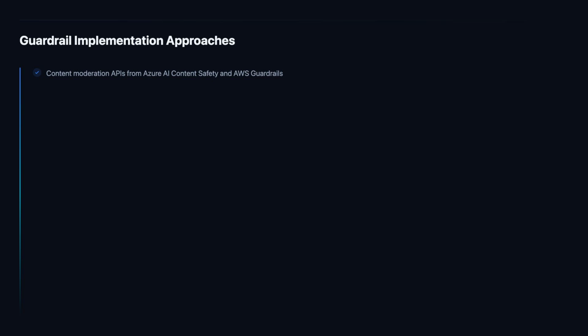Azure AI Content Safety provides classification APIs for hate speech, violence, sexual content, and self-harm across text and images. AWS Guardrails for Amazon Bedrock enables organizations to configure topic restrictions, content filters, and sensitive information redaction for AI applications built on AWS.